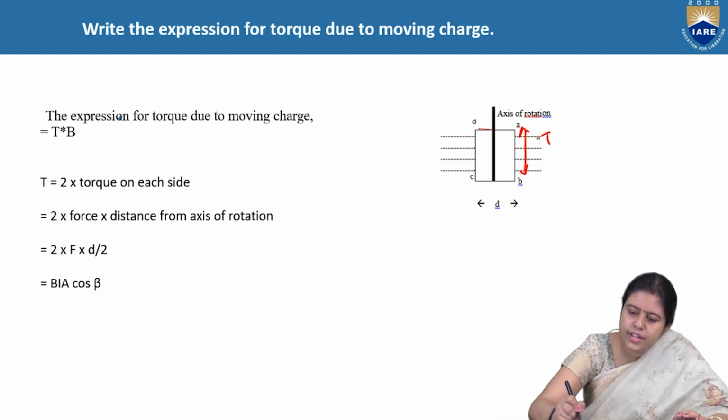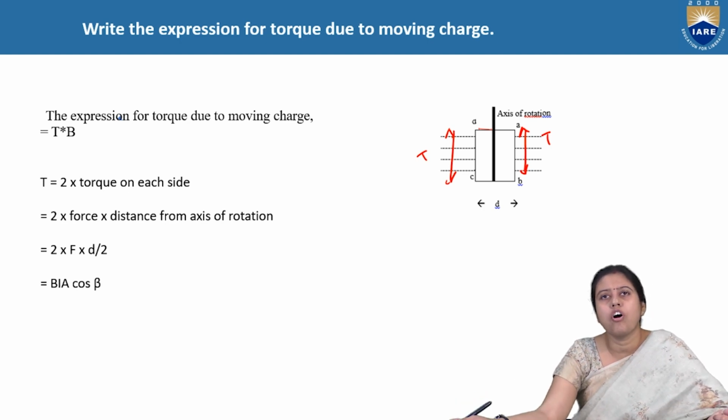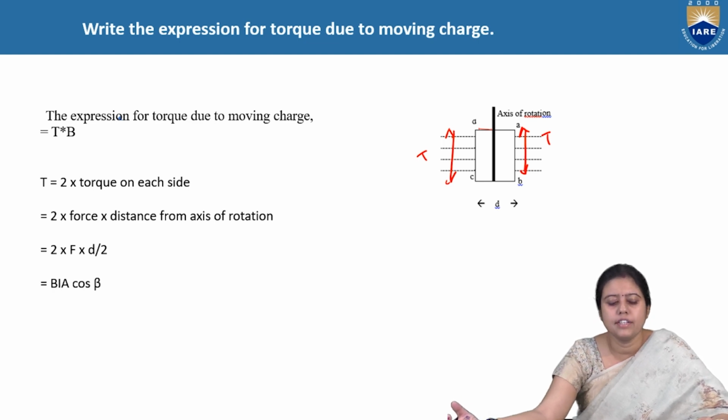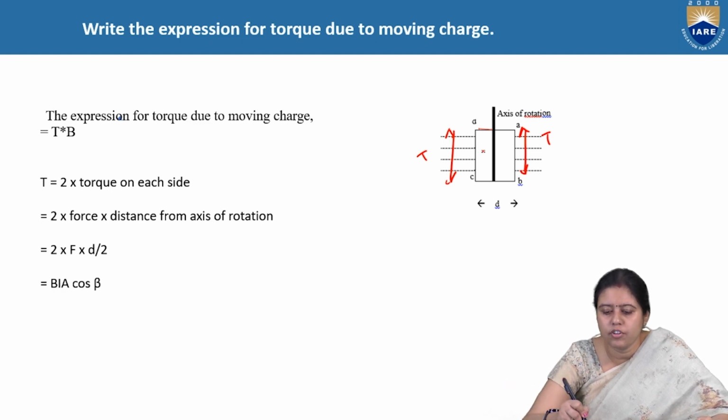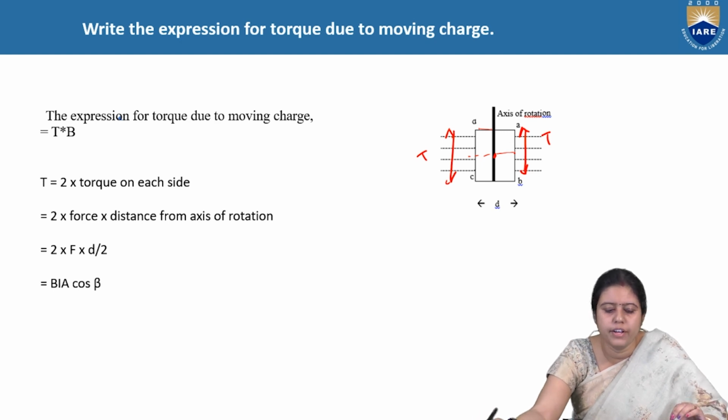The torque on each side is, by definition, force into the distance from the axis of rotation. If this is a magnet, the axis of rotation is the midpoint. If the distance is d, the distance from the midpoint is d by 2.